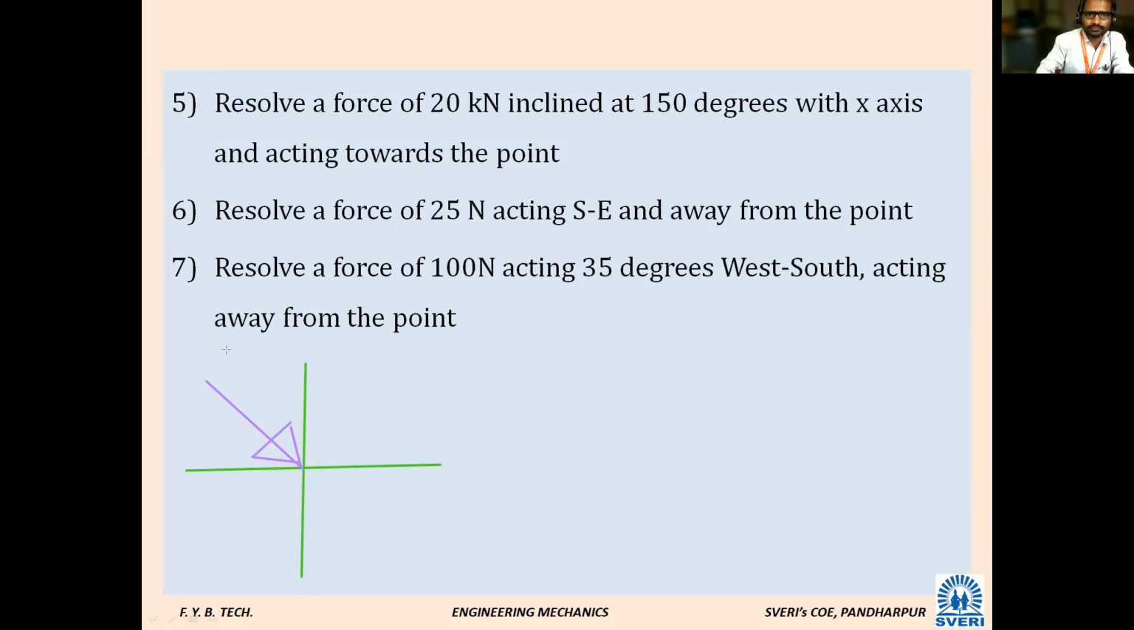How much is the value? 20 kilonewton. So the 20 kilonewton force is acting in this direction and this angle is given. How much is this angle? This angle is 150 degrees. I want the angle with respect to horizontal. How will you find out? This is 180 minus theta. So 180 minus 150 degrees, you will get 30 degrees.